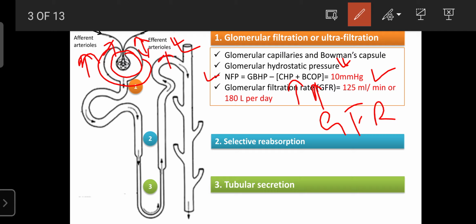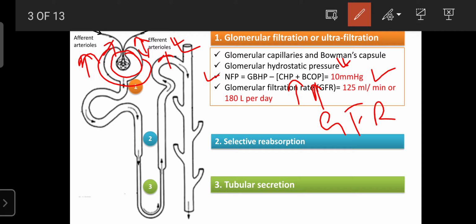That reabsorption mainly depends upon the intake of water. As our intake of water decreases, automatically the reabsorption increases and the urine output decreases. So the first mechanism involved in the formation of urine is glomerular filtration, also known as ultrafiltration.